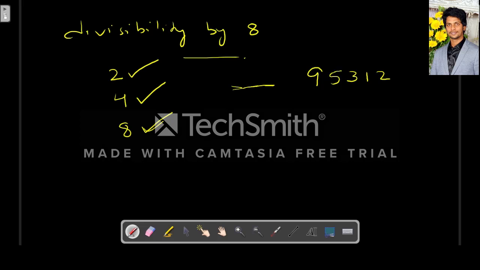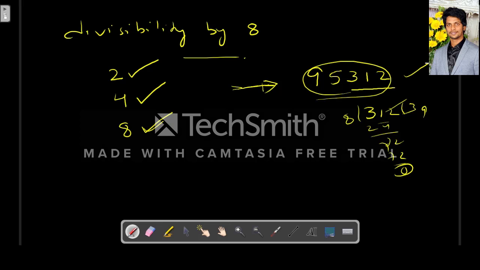These divisibility rules, we can understand better with examples actually. So this is the number. So we have to take the last 3 digits. So 312. Let's see whether this is divisible by 8 or not. 8 3s are 24, 72, 8 9s are 72. So the remainder is 0. So this 312 is divisible by 8. So this whole number is divisible by 8.